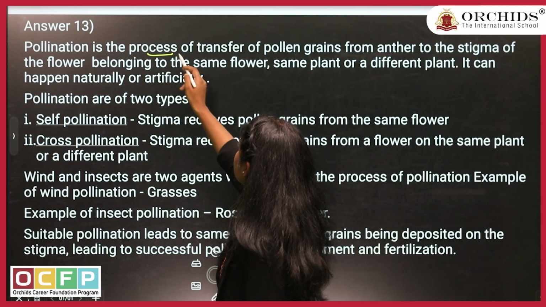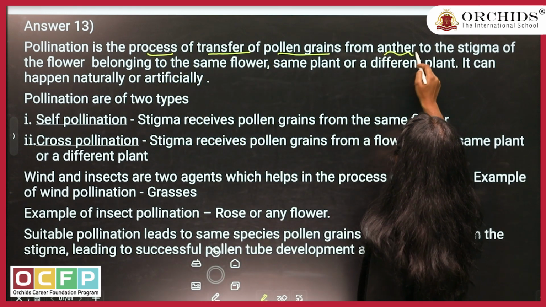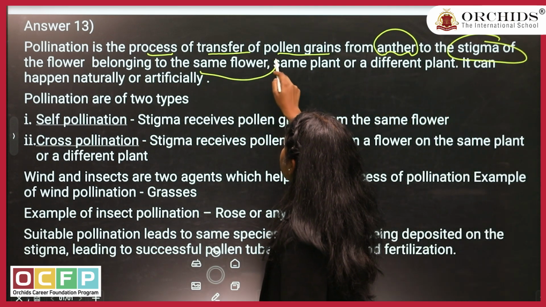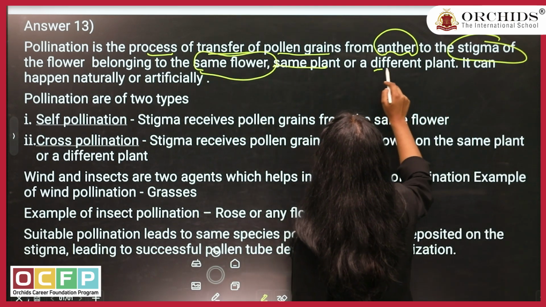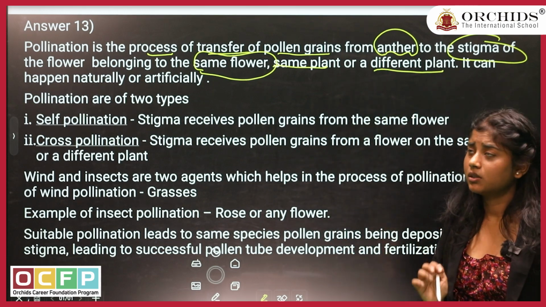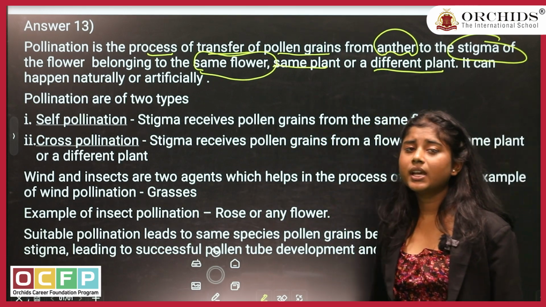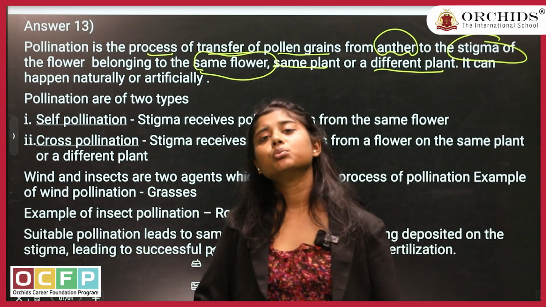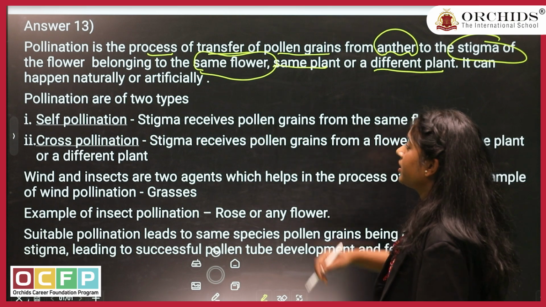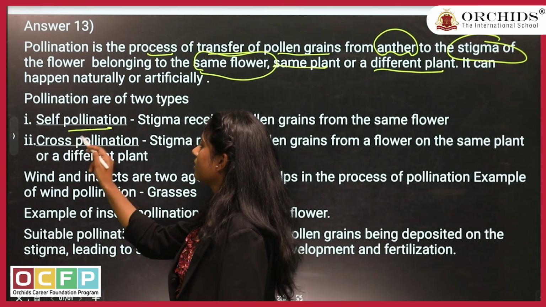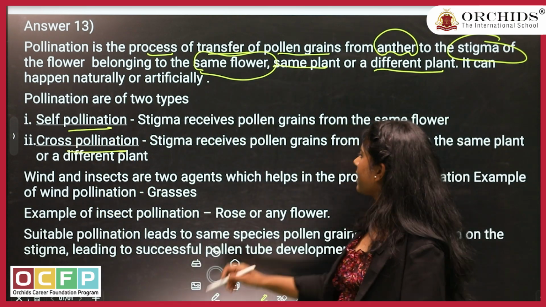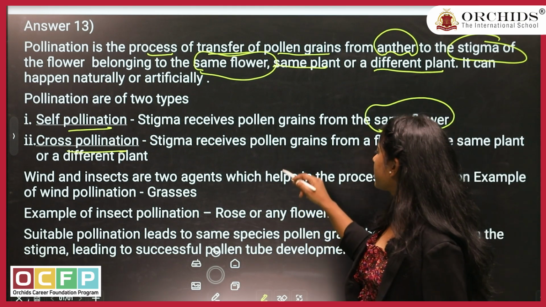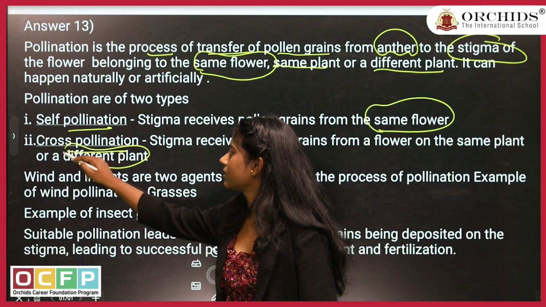Pollination is the process of transfer of pollen grains from anther to the stigma of the flower belonging to the same flower, same plant, or a different plant of the same species, obviously. It can happen naturally and artificially. Naturally it happens on its own; artificially, humans help to do it. Pollination has two types: self-pollination and cross-pollination. Self happens on the same flower; cross-pollination happens on a different flower and different plant.